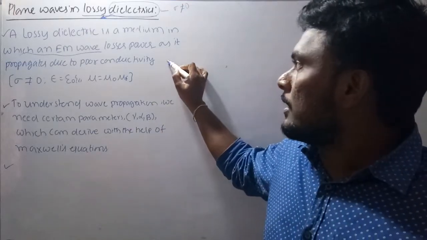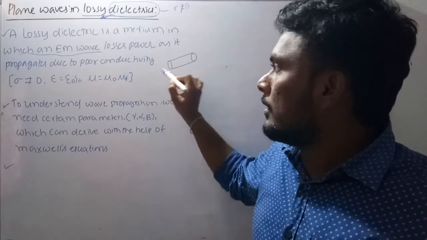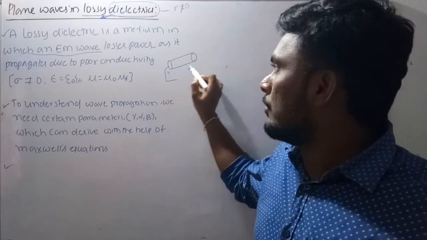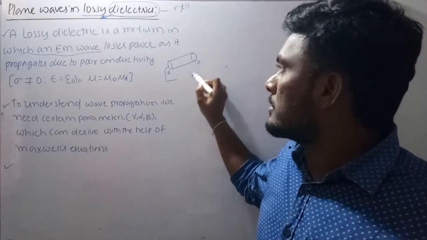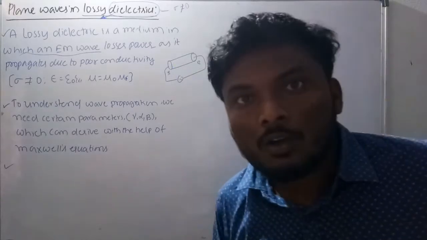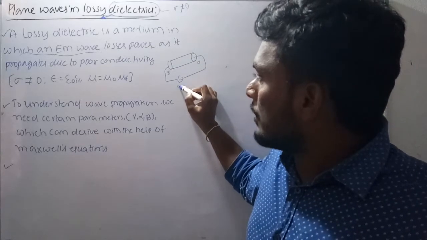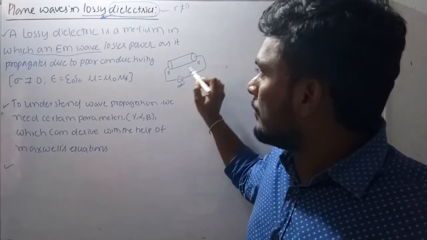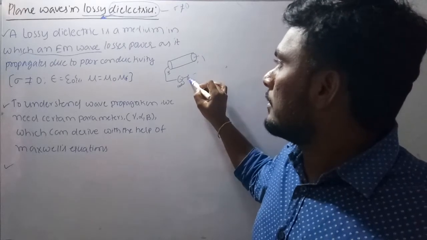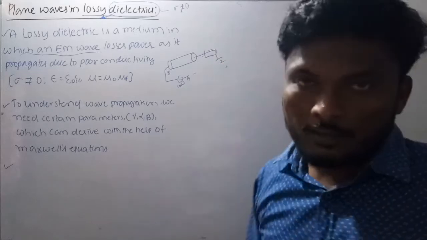Suppose you want to send power to this conductor from the sending end to the receiving end, so what will happen here? Suppose you are sending 100 watts of power here, and there is a receiving end, a load.